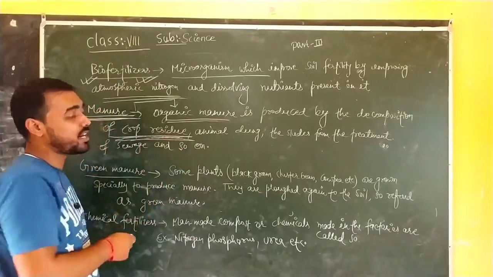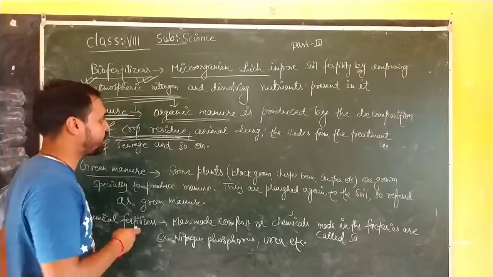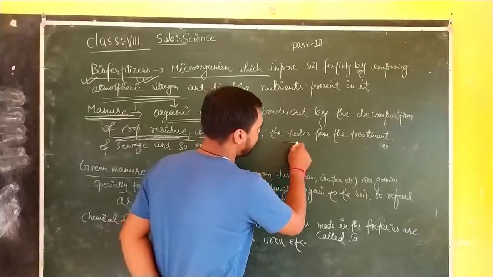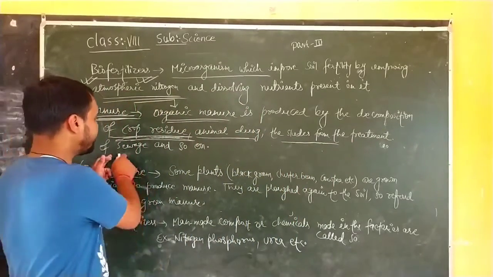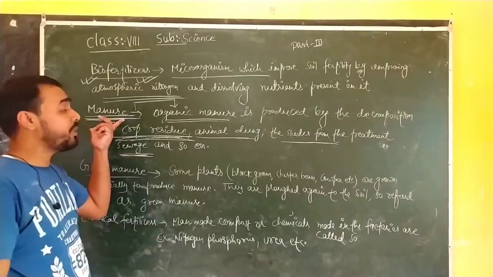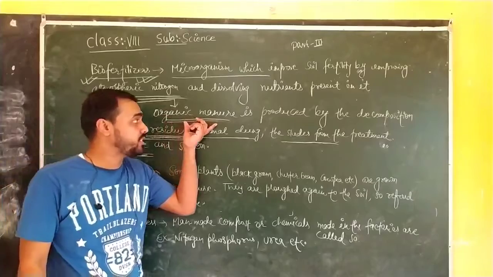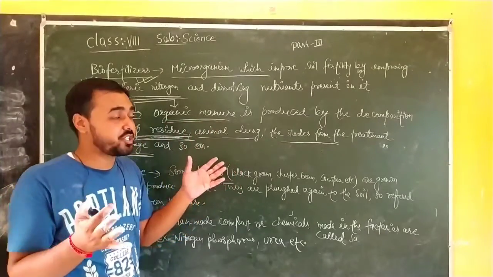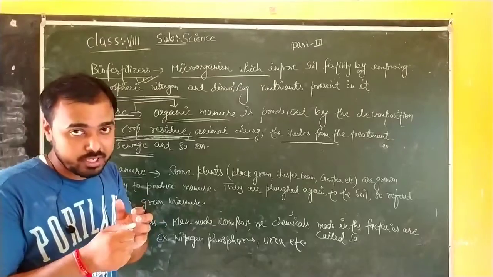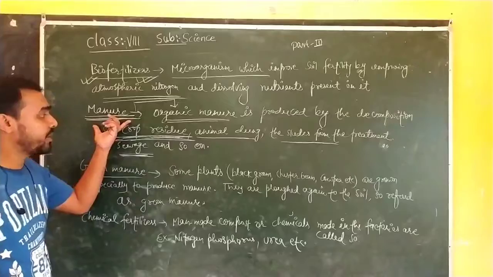Crop residue means the decomposed remains of the crop, animal dirt, and excretions. Sewage also. So organic manure is produced by the decomposition of either plants or animals or their wastes. This is known as manure.